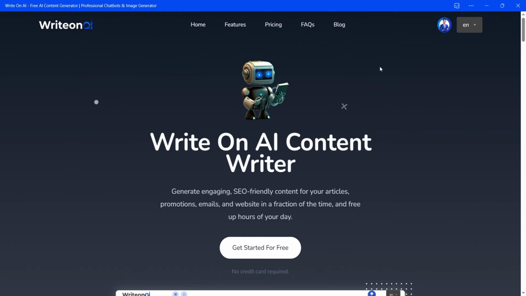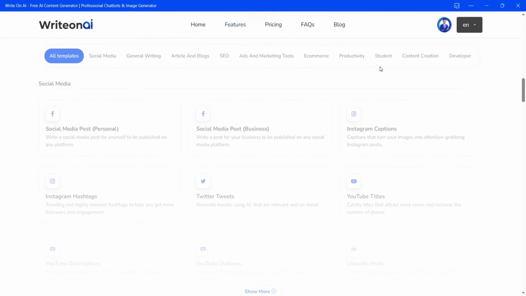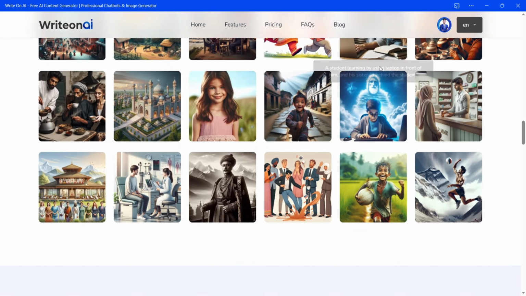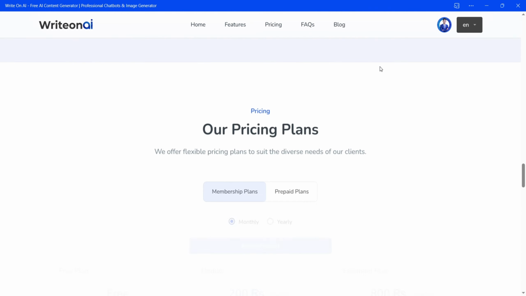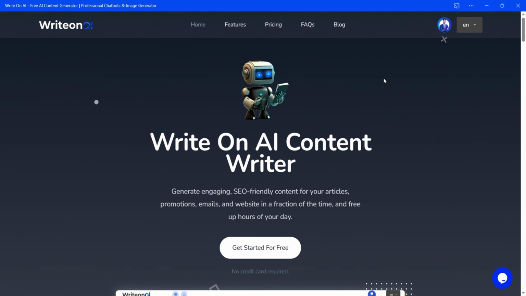Introducing Write on AI, the ultimate AI content writing tool that helps you write faster, better, and easier. Write on AI is powered by state-of-the-art artificial intelligence that can generate high-quality content in minutes based on your input